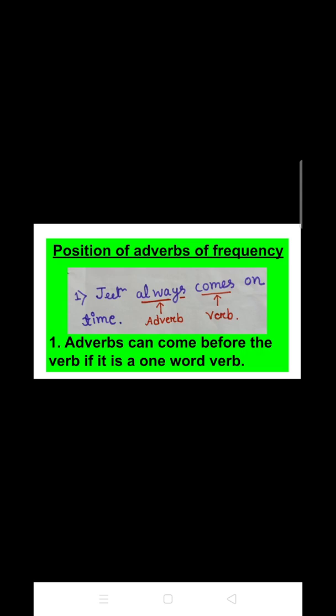Means students, there are two positions of adverbs of frequency in a sentence. The first one is if the verb is only one word. Here you will notice that the verb is comes, that is only one in number. If it is more than one, then your condition will be different.